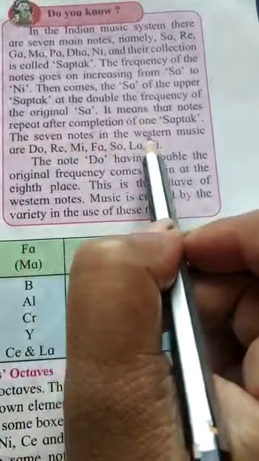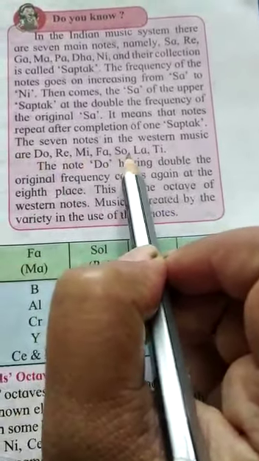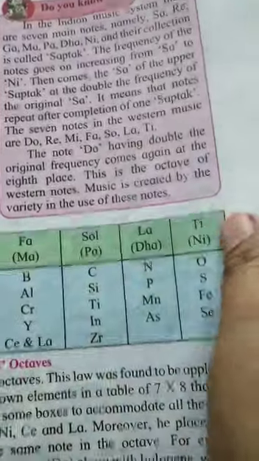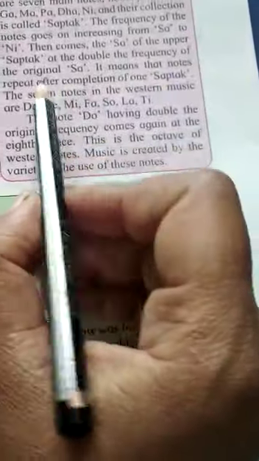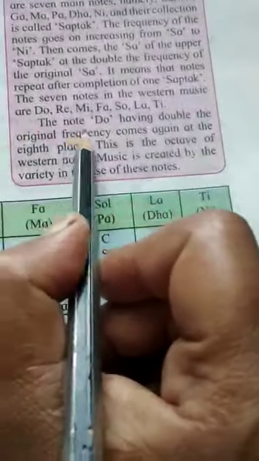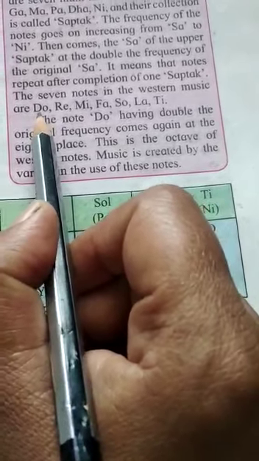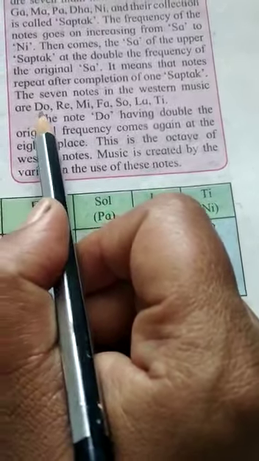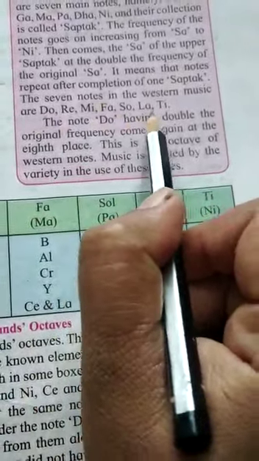The 7 notes in the Western system, do, re, mi, fa, so, la, ti, are again a saptak from Western music. In Indian music we call it sa re ga ma, but in the Western system they call the 7 notes do, re, mi, fa, so, la, ti.